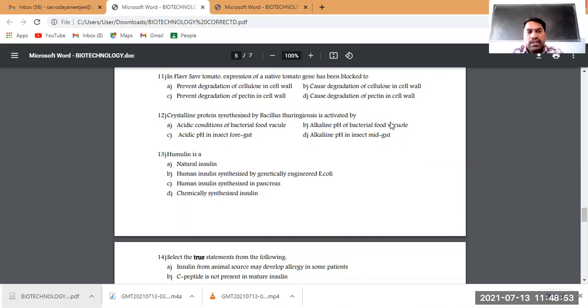So Flavr Savr tomato basically increases the shelf life of the vegetable, meaning it remains fresh for a long time. How? The cell wall has pectin, and preventing its degradation will keep the cell fresh for a long time. So that is the thing, not the degradation of cellulose.